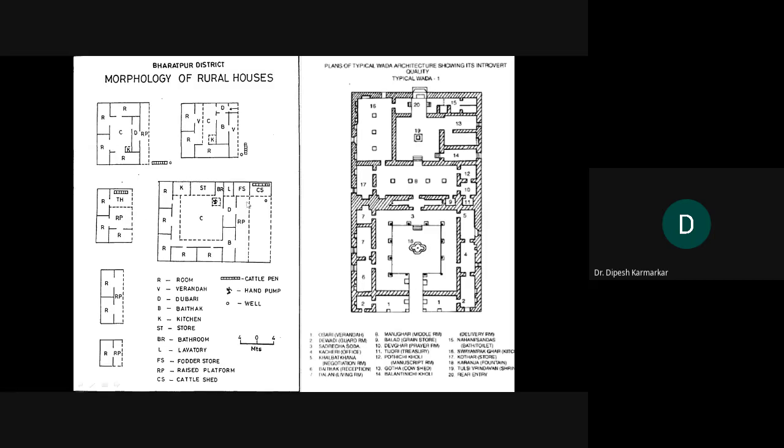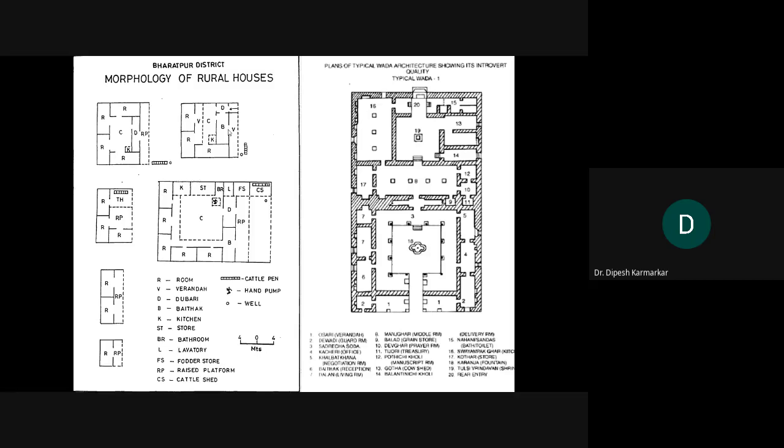Usually this one, the bigger size one, is a house of a rich man, and so you can see there are multiple rooms there, with a courtyard at the center, a separate place for the cattle shed, and a hand pump inside the house. So you can see how the plan, how the structure inside the house differs between, say, rich and poor, and also from tradition to tradition.